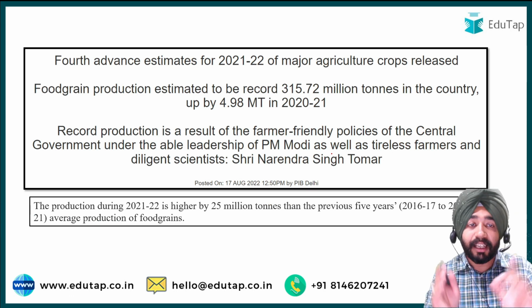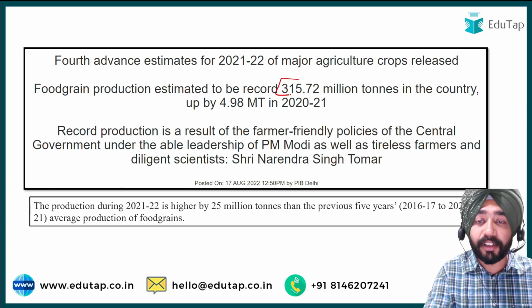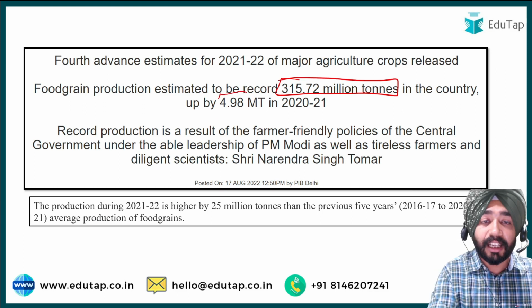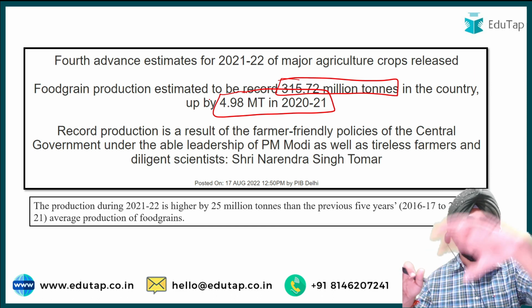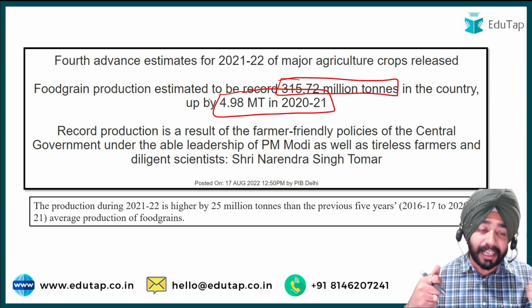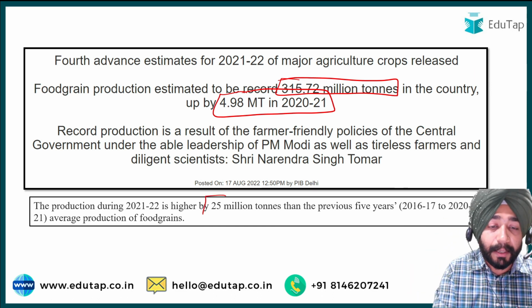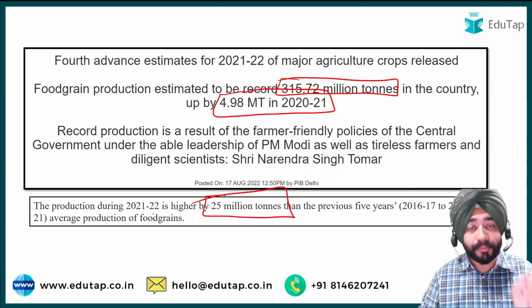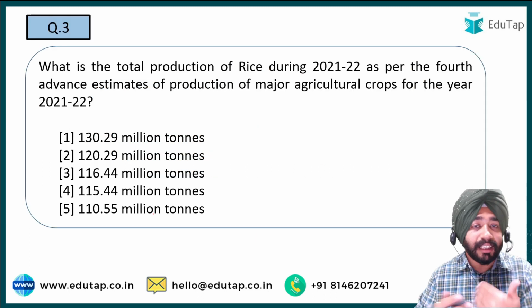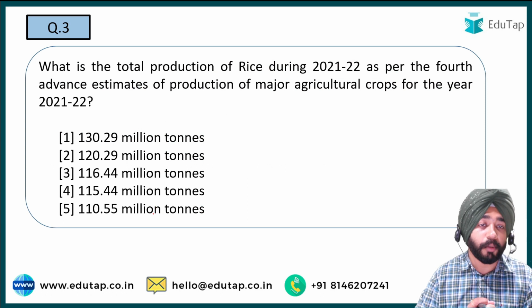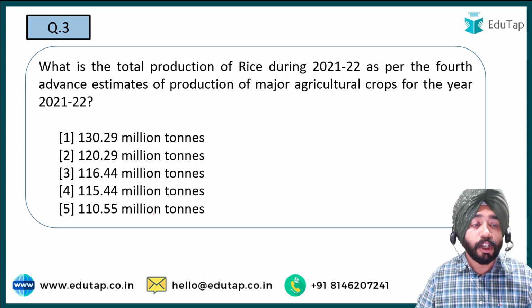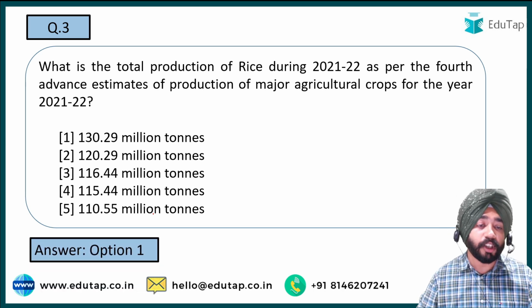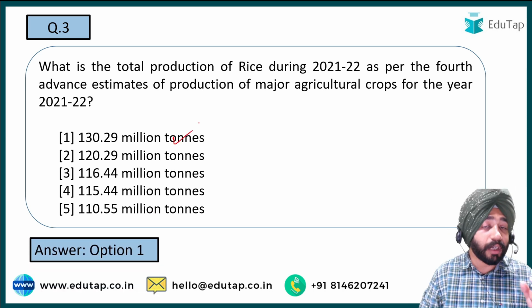Now remember one thing: total production is 315.72 million tons. The increase from the previous year is 4.98 million tons, but the increase from the average of the past 5 years is 25 million tons. Now, the next question is on food grain production. What is the total production of rice as per this fourth advanced estimates? The total production of rice is option number 1, 130.29 million tons.